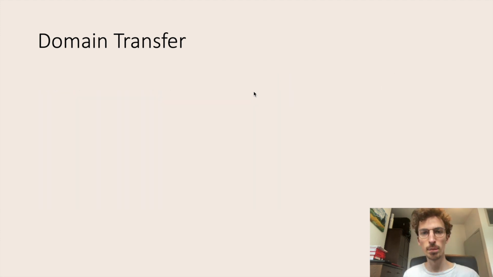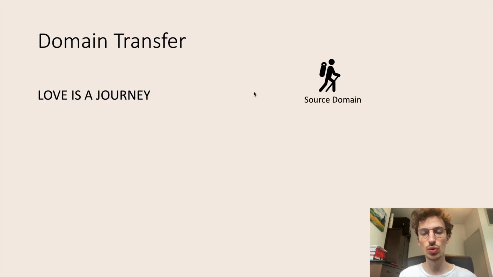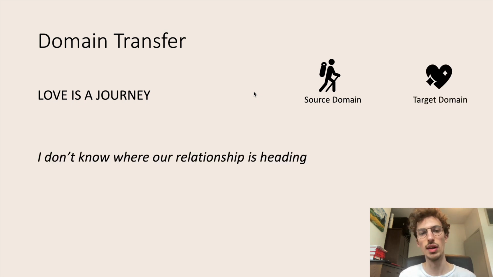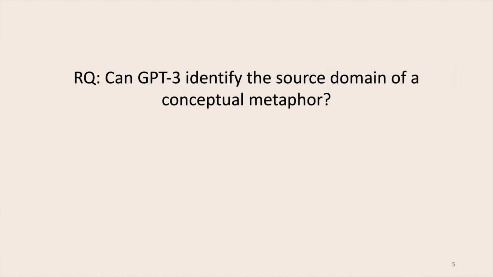Another example is the conceptual metaphor, love is a journey. Here we have the source domain of a journey, whose words are used to describe the more abstract topic of love. And then we have sentences such as, I don't know where our relationship is heading, or we will go our separate ways now. And this leads us to our research question: can GPT-3 identify the source domain of a conceptual metaphor?